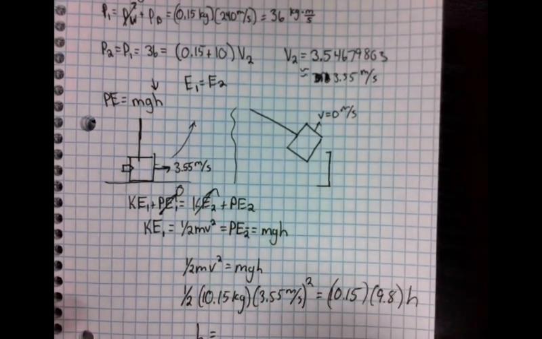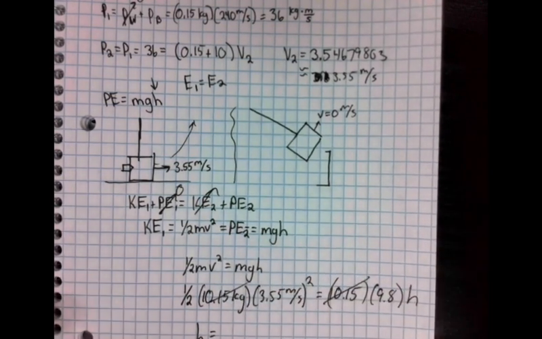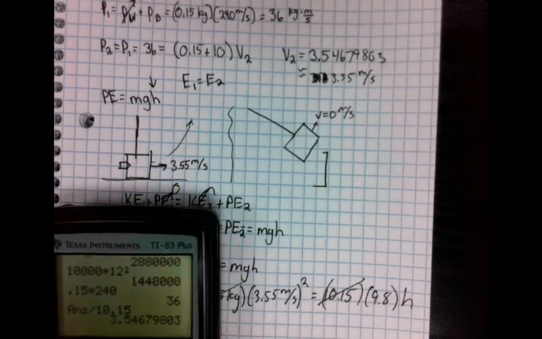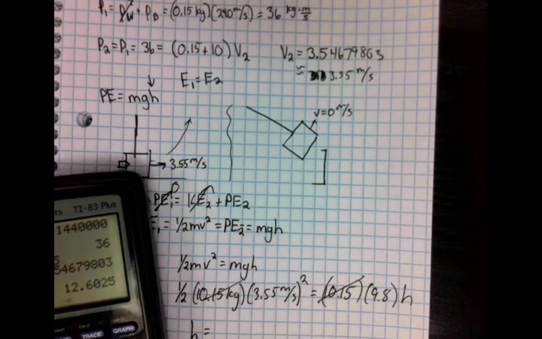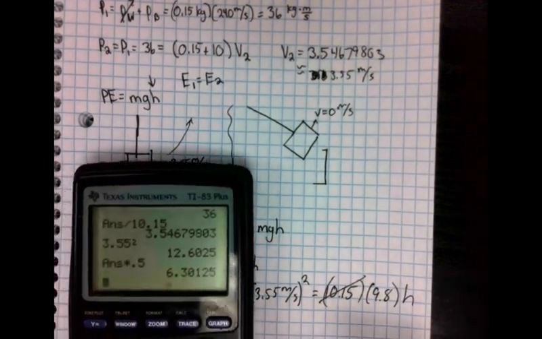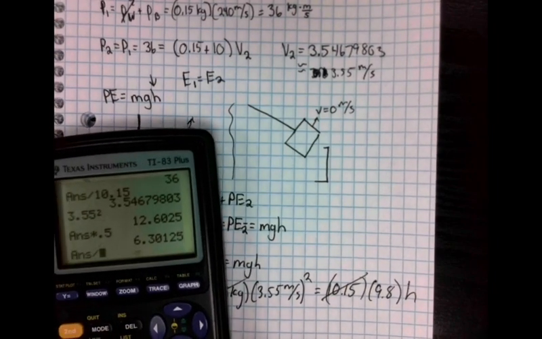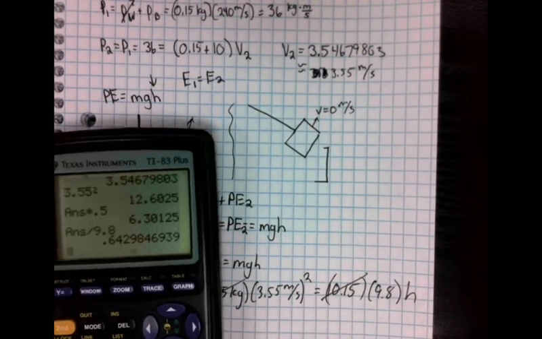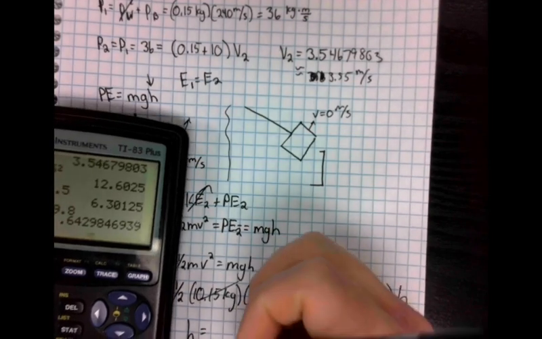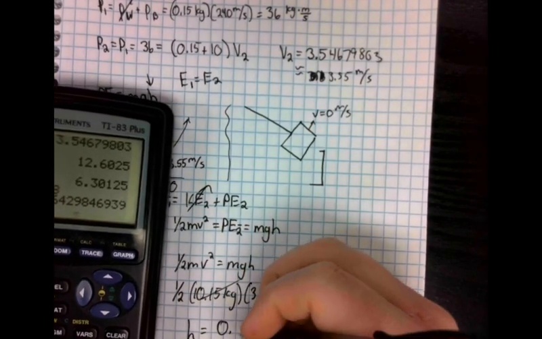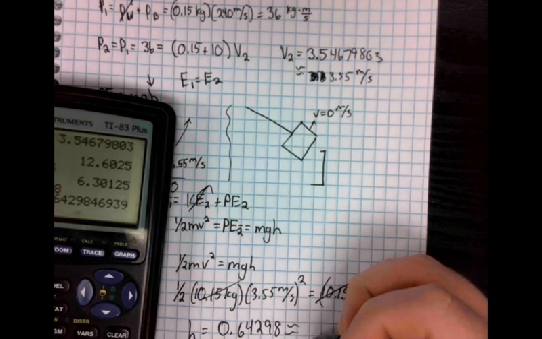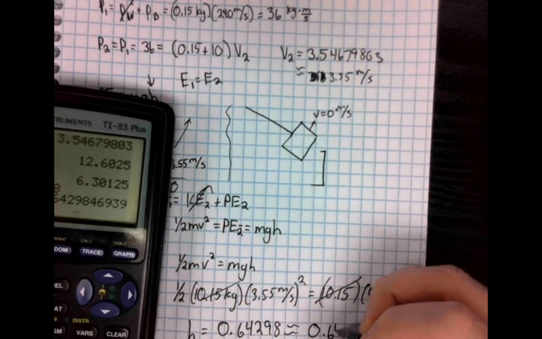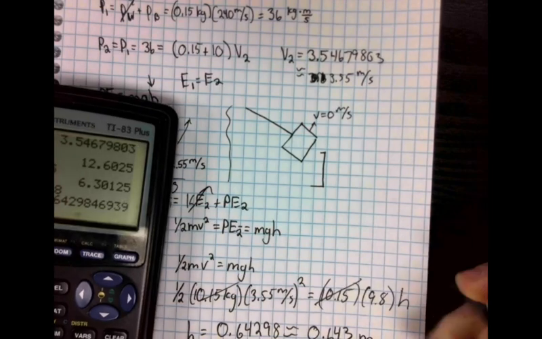Plugging all of that in, canceling the 10.15 so I can get rid of that, I get 3.55 squared, and I'm going to times that by 0.5 to get rid of the 1/2. I'm going to divide that by 9.8, and I get that after it gets hit, it will rise a total of 0.64298, or if we round it, 0.643 meters.